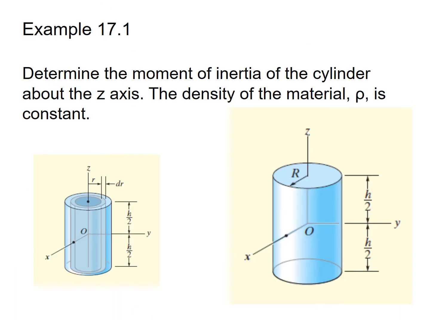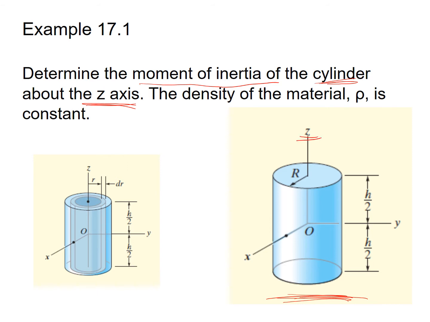Now come to the example on finding the mass moment of inertia. The statement of the example is: determine the mass moment of inertia of the cylinder about the z-axis. The density of the material, rho, is constant. So in this example we have to find the mass moment of inertia for an object of cylindrical shape about the z-axis. Here this is the solid cylinder of radius r, and the axis is assigned through the middle of the cylinder.